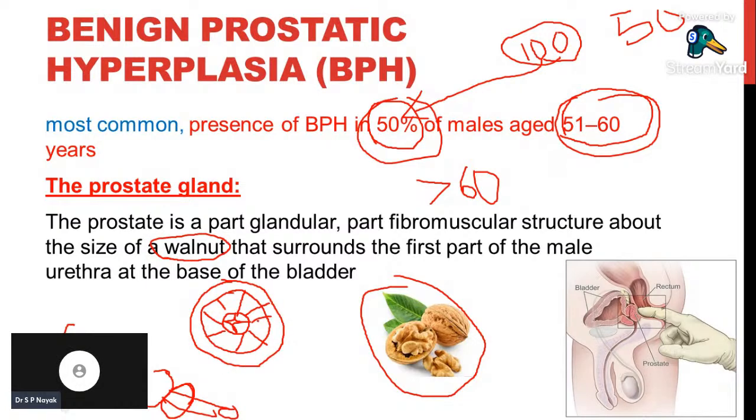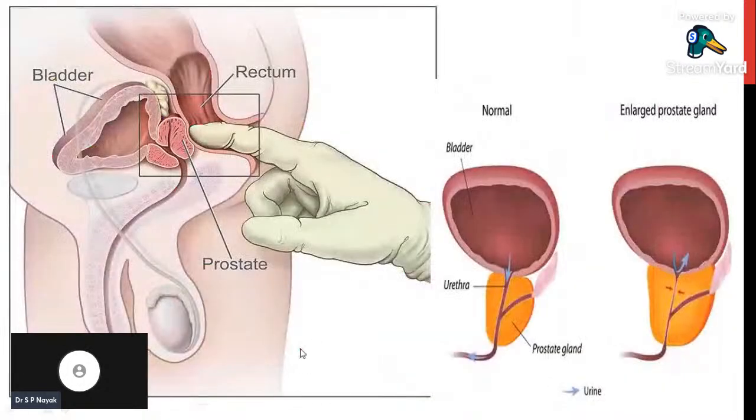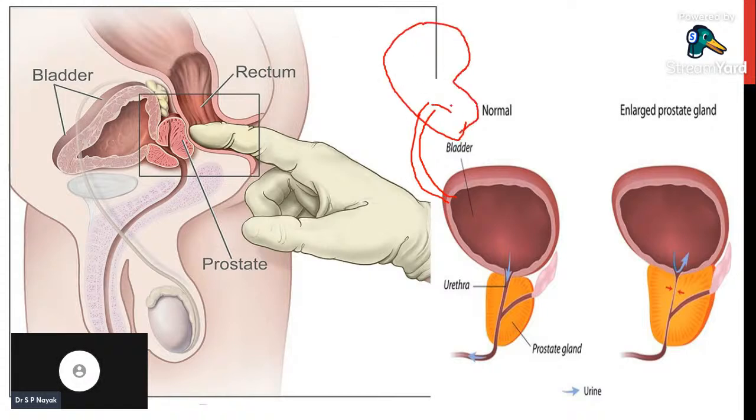Let me explain this part here. Everybody should concentrate. Just imagine this is the urinary bladder. This is the ureter, and this ureter is coming from the kidneys. From the kidney, the ureter comes and attaches to the urinary bladder.